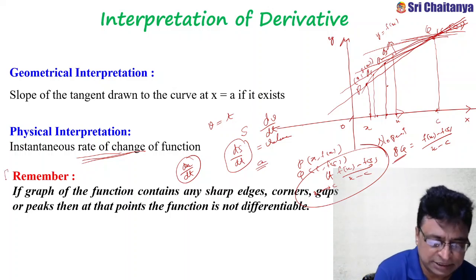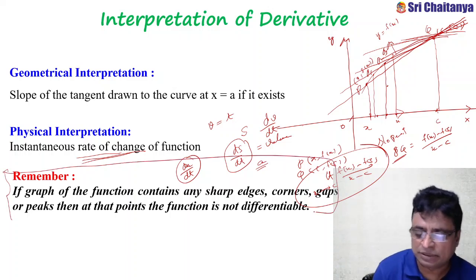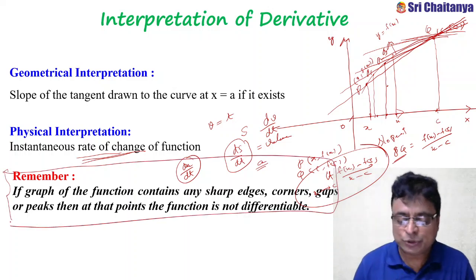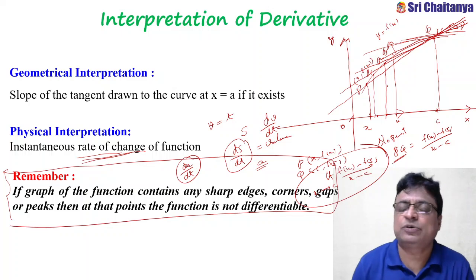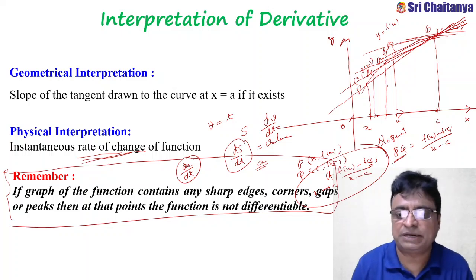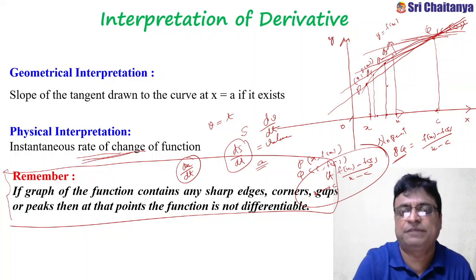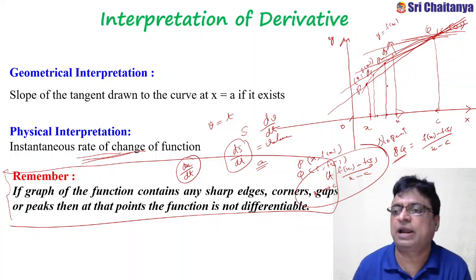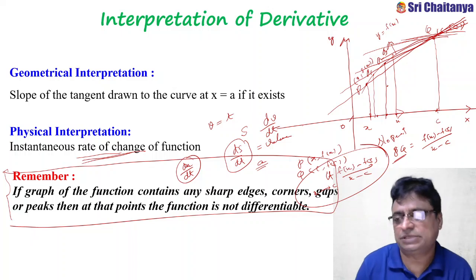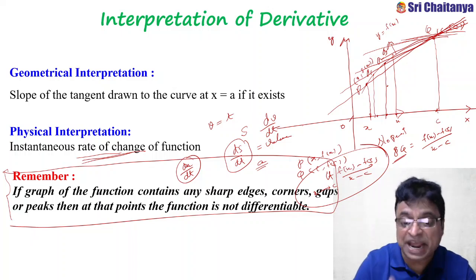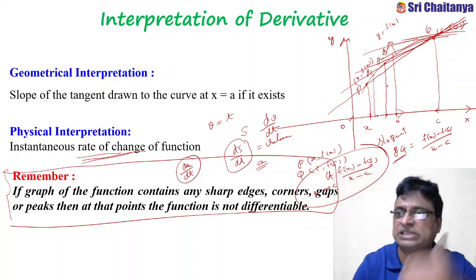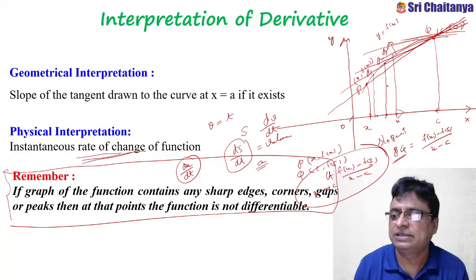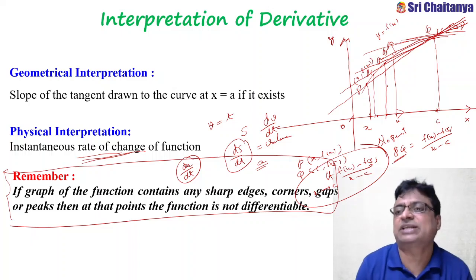Next, my friends, this important point, please remember this. It is a very simple litmus test of continuity. If while drawing the graph of the function you are lifting your hand, it means the function is not continuous. If there is any break, gap, sudden jump or sudden fall, the gap indicates discontinuity.